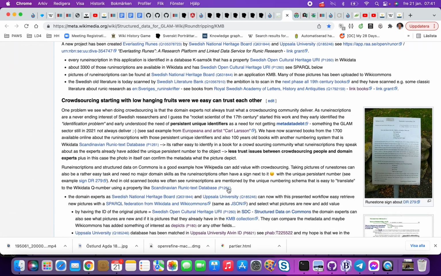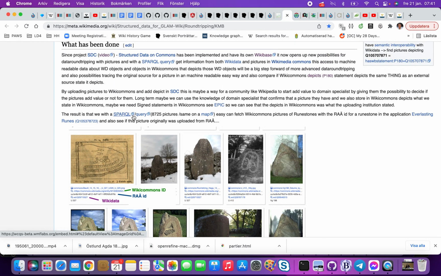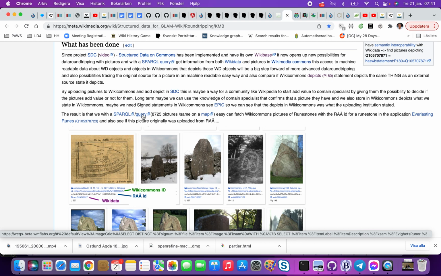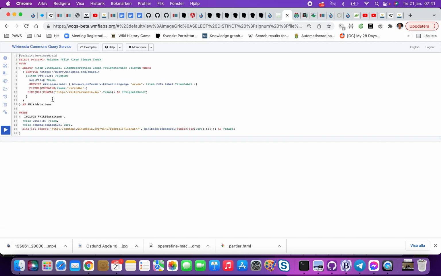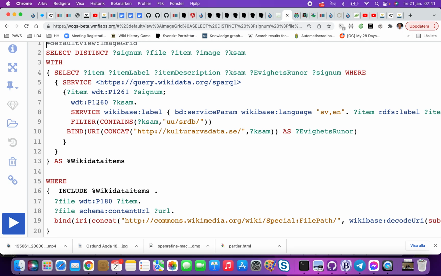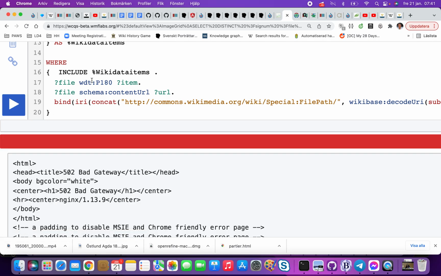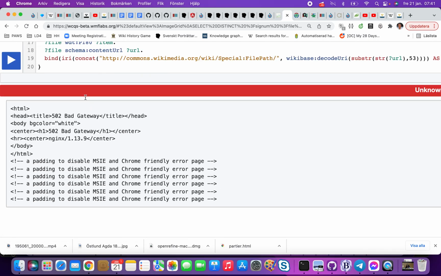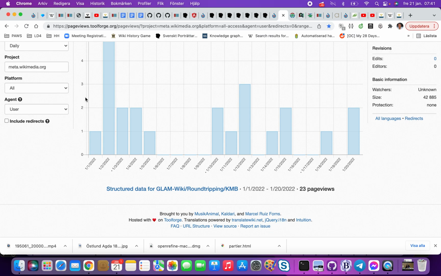But what I described in this article is also that we now have the possibility to do queries to something like that. It's a beta interface. So here we have the query saying please give me all the pictures with P1260, which is a runic database, and then give me the picture here. And now it looks like we have changed the URL. Oh, bad session. We skip that.